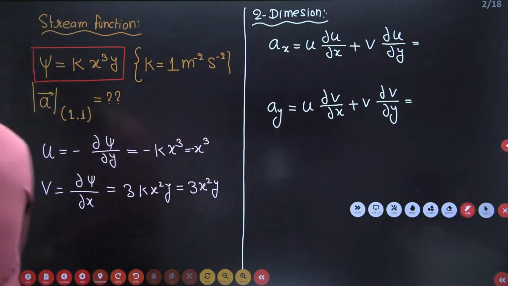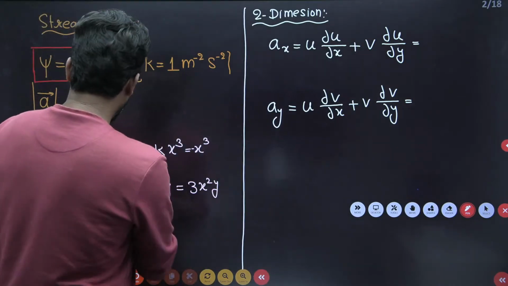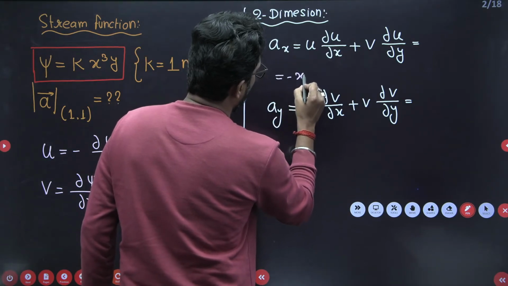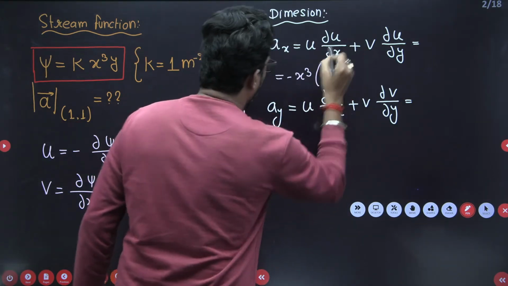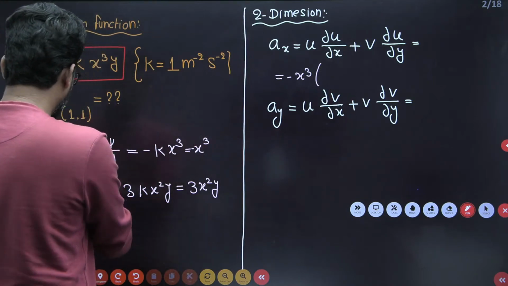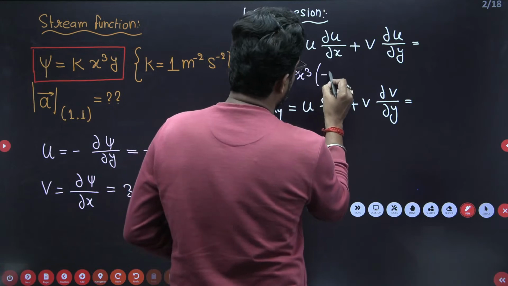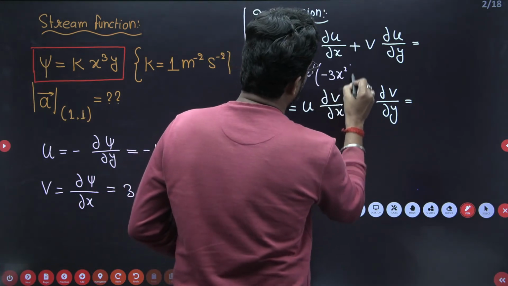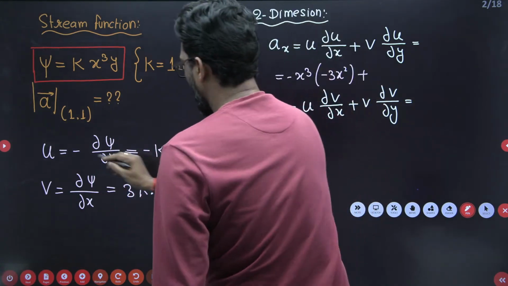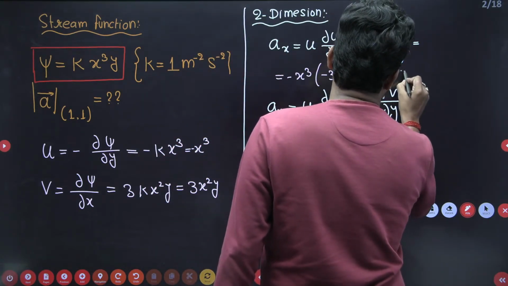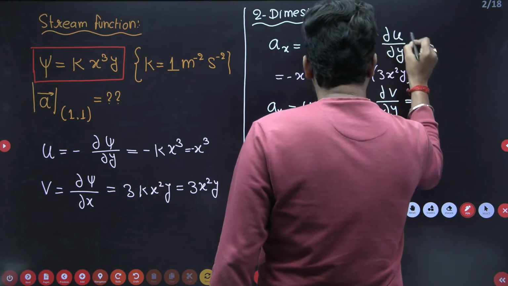Now put all these values. So you have minus x cube, dou u by dou x, so this is your minus 3x square, plus what is v? v is your 3x square y. What is dou u over dou y?